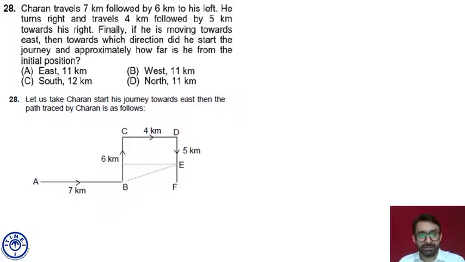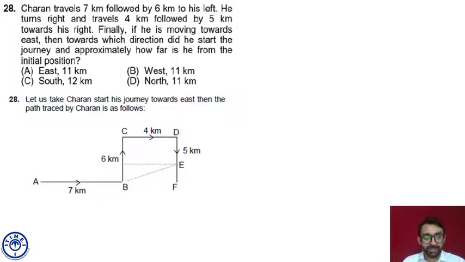From C he took a right turn. Right now he is moving in the north direction, but he took a right turn. That means he must be moving in which direction? East direction. And he traveled 4 kilometers. Now after traveling 4 kilometers, he is at point D.